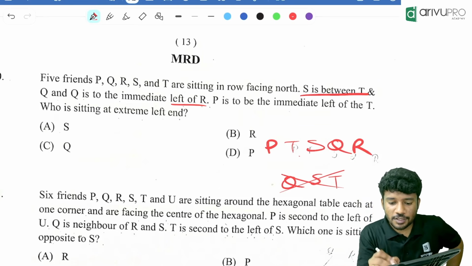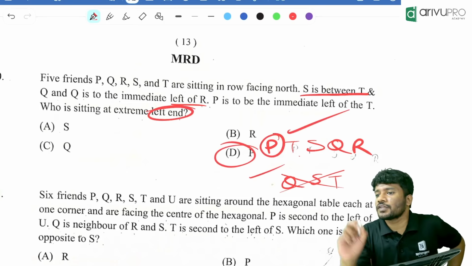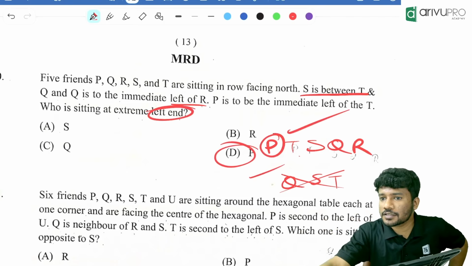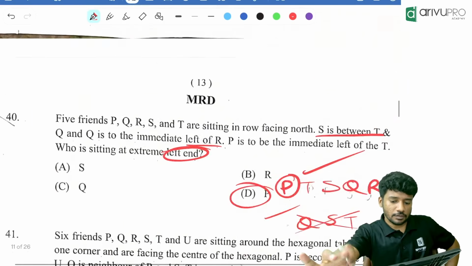Done. Now the question is, who is at the left end? P is at the left end. So the questions will always be like this and it will always be direct. Okay. Next one. It's not there.